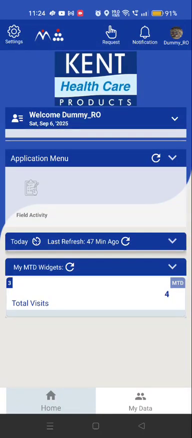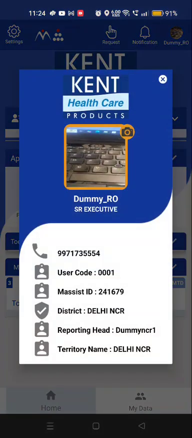So on the home page, on the top right hand side, there is an option of profile. As you can see right now, it is showing as dummy arrow. So I will click over here. Here you can upload your image. You can take instant image, or you can also upload a image from gallery. You can see your phone number, user code, a unique M-Assist ID for troubleshooting issues, and then you have district name, reporting head, and your territory name. That information should be 100% valid there.